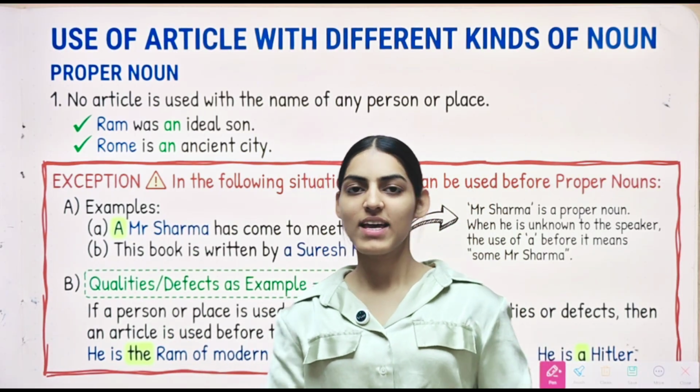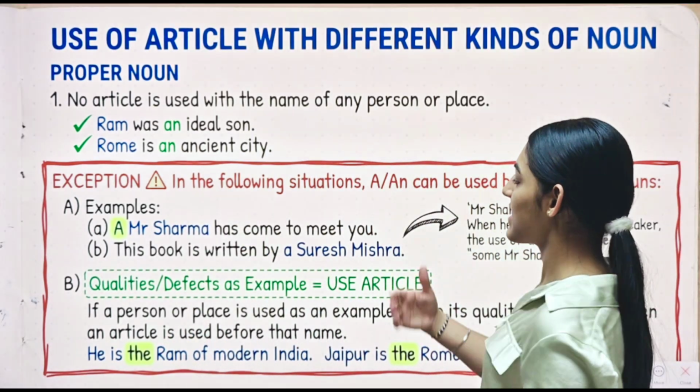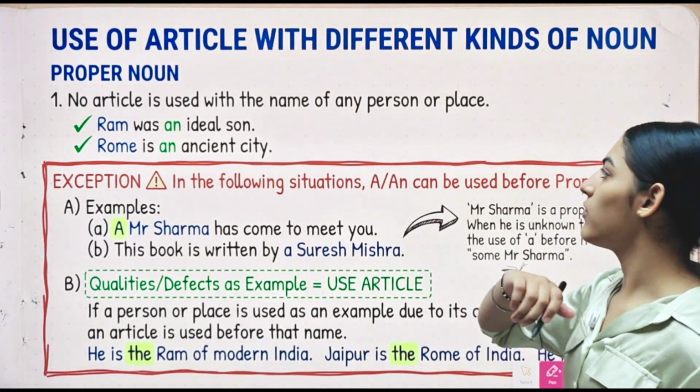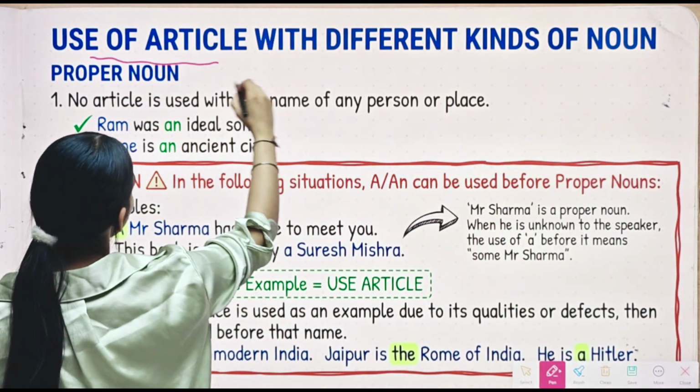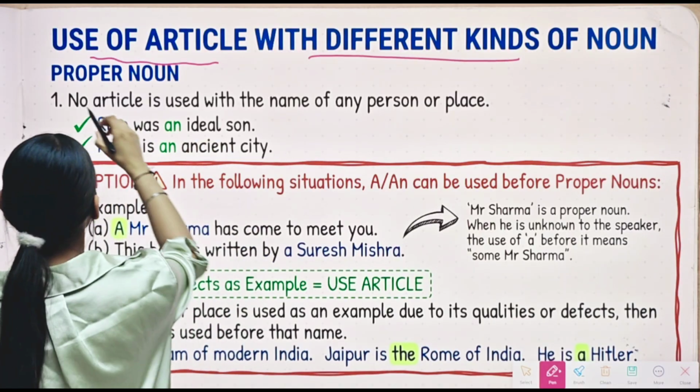I am going to cover your English grammar at the very first. And here we are continuing a topic that is articles. So, in today's topic, we are going to continue the use of articles with different kinds of noun, in which we were doing proper noun.